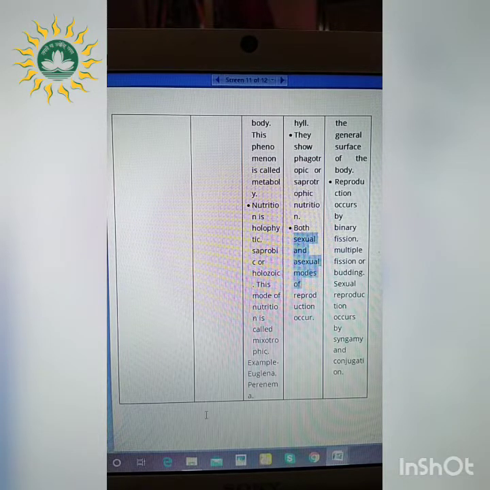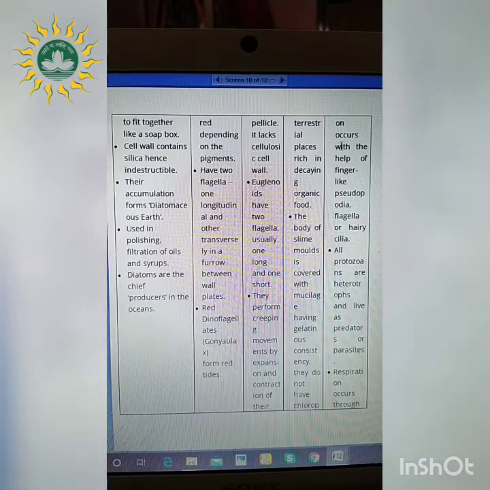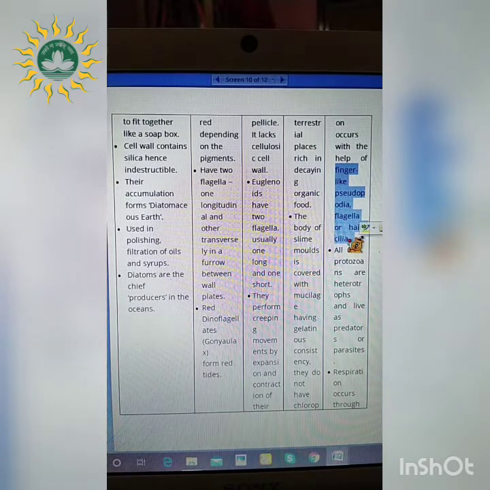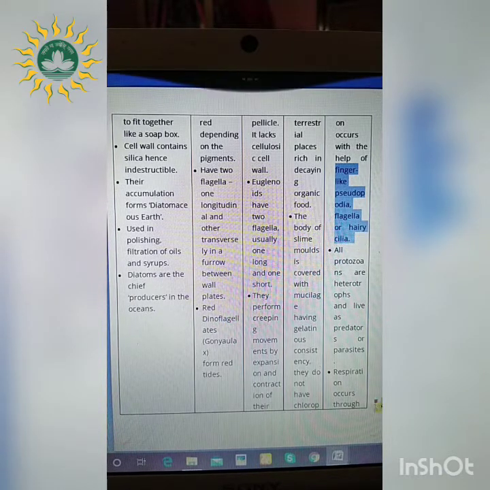The next classification type is protozoan protist. So these are the microscopic and the advanced among the protist organisms. They are small unicellular ones, and they are colorless organisms having different types of shapes. The locomotion in these organisms is done with the help of finger-like pseudopodia as well as flagella or hairy cilia. So pseudopodia, as you all know, in case of amoeba, is very much helpful in those organisms.